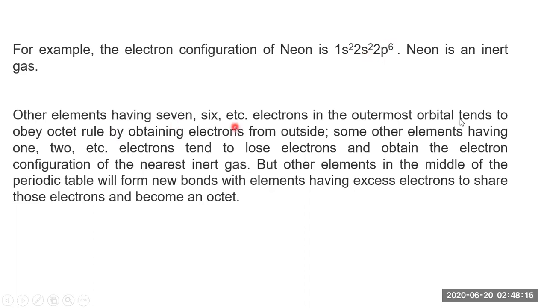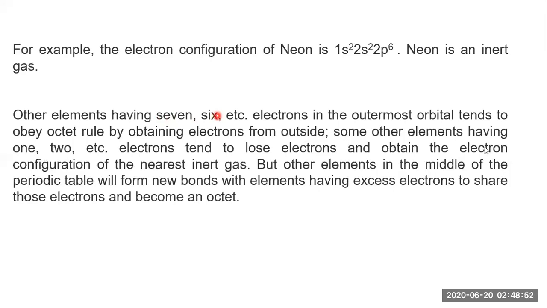Electrons in the outermost orbit tend to obey the octet rule by obtaining electrons from outside. See, noble gases or inert gases are the only ones having 8 electrons. The other atoms, I mean, we are going to talk about the outermost shell of the other atoms, are lacking electrons. They can be 7, they can be 6. Let's talk about the 7, that is chlorine, iodine, bromine. Let's talk about the 6, it may be different atoms, right? So they do not possess 8 electrons, but they try to gain them from outside.